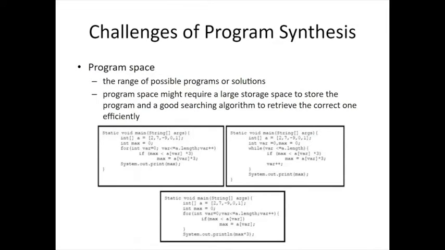In the context of program synthesis, program space is the range of possible programs as solutions. Finding the right program from the huge space is one of the primary challenging aspects of program synthesis. A program can be written in more than one way in a given target programming language. It can be either logically or semantically different. The problem lies in the freedom of functions in any programming language. One of the solutions is to use a domain-specific language, which is independent of programming languages.